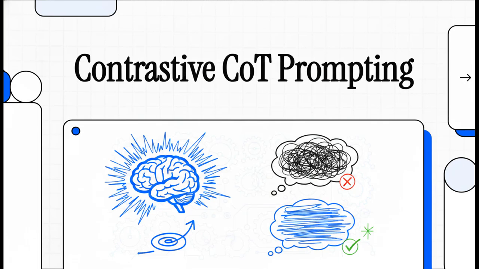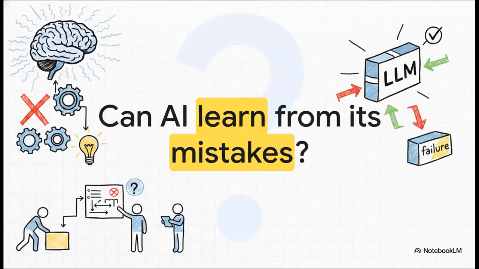Welcome to the Explainer. Today we're looking at an absolutely fascinating breakthrough in how we actually communicate with large language models. I was recently looking into how to squeeze every last ounce of reasoning capability out of a model, and I stumbled upon this brilliant technique from the latest prompt engineering research that basically flips traditional logic right on its head. So, can artificial intelligence learn from its mistakes just like humans do?